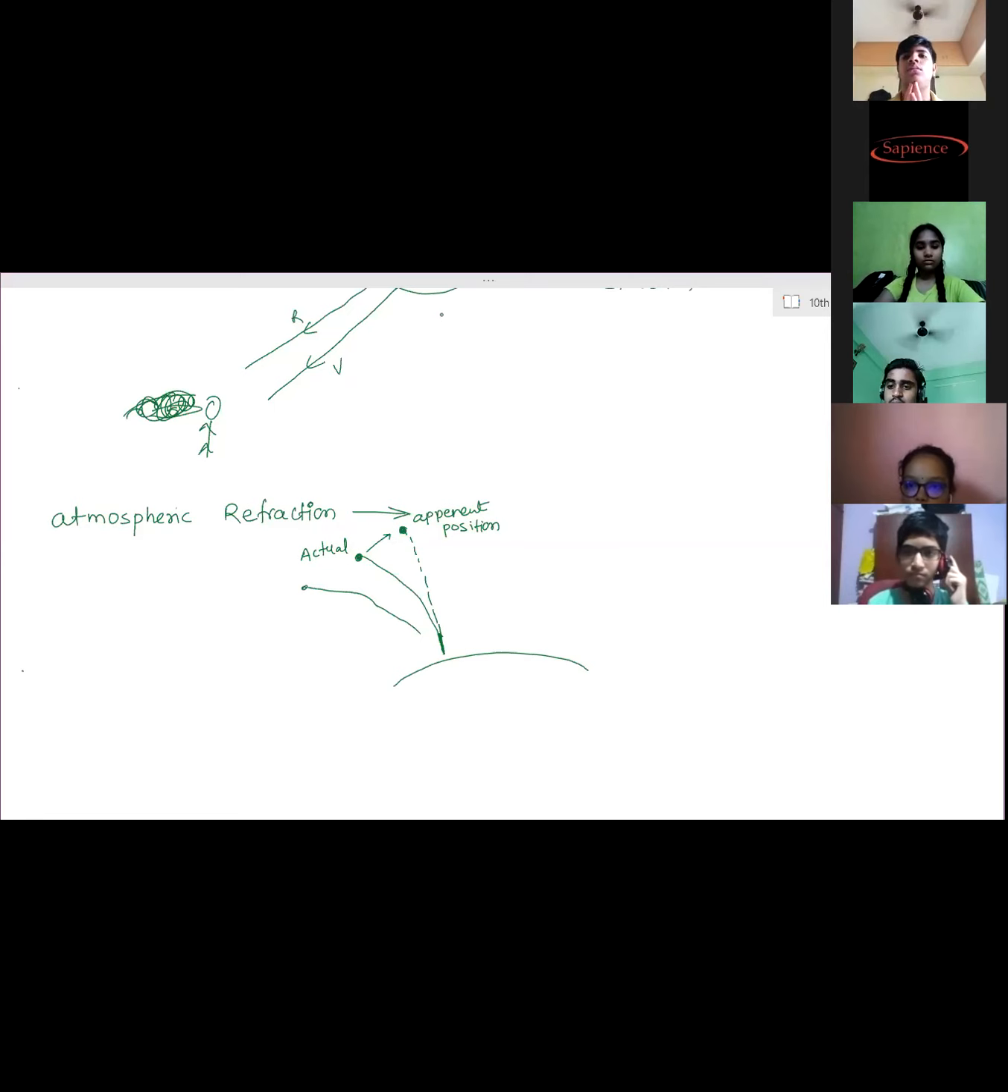Now next, this is about atmospheric refraction. Then the last part is scattering. So what is scattering of light? Deep, what do you mean by scattering?